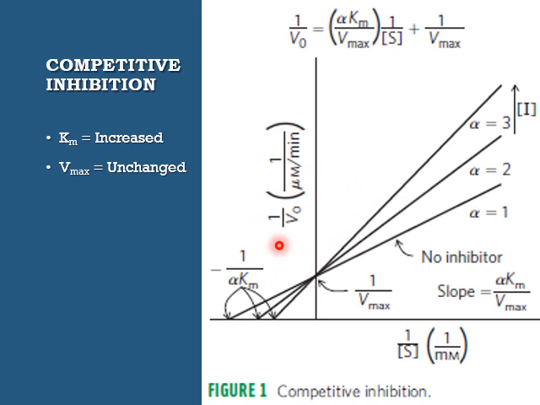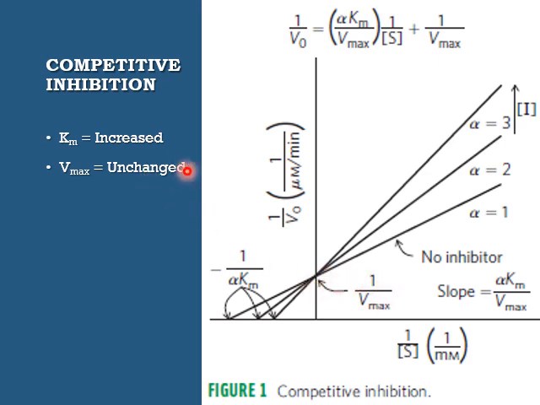This is the double reciprocal plot for competitive inhibition, where 1 by V0 is plotted against 1 by S. The x-intercept gives us the value of negative 1 by Km. Alpha equals 1 means there is no inhibitor. When we gradually increase the concentration of the inhibitor, the value of alpha also increases and the value of 1 by Km decreases. So the value of Km will increase. So Km is increased and the y-intercept value remains the same. So the Vmax will be the same.